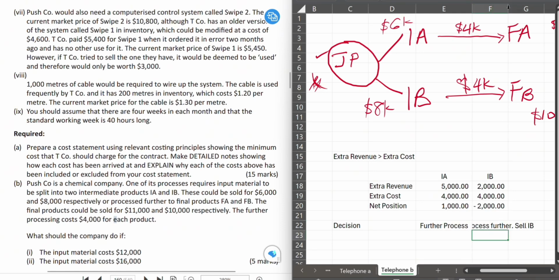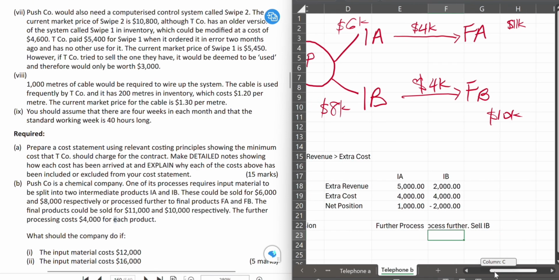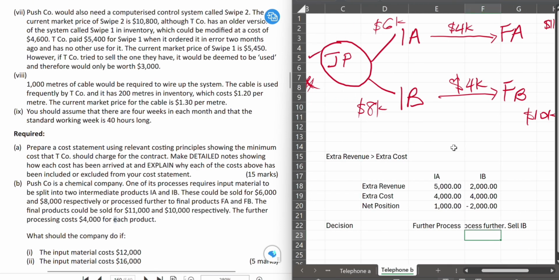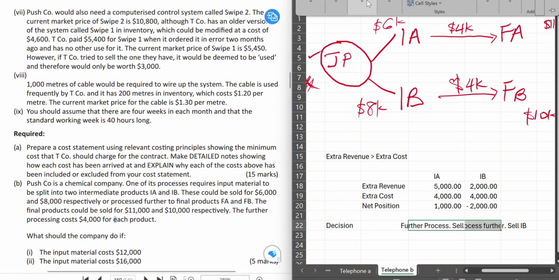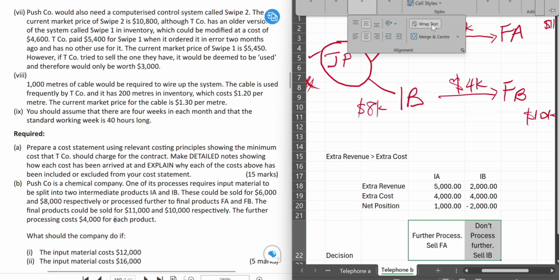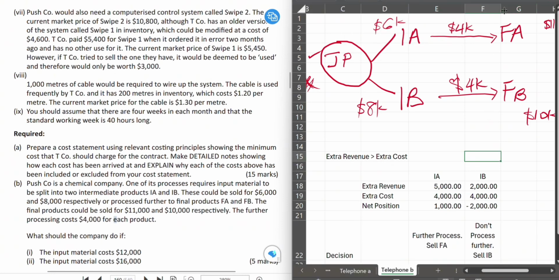That's what we're saying, IB will be sold. But for IA, we'll be selling FA. So that's what we're saying, because we'll further process it. So you'll be selling FA and not IA because we would have further processed it. So that is the initial decision that we have taken on this scenario.